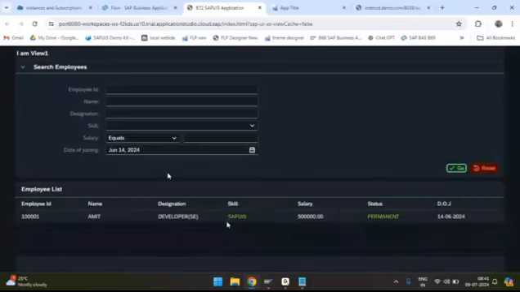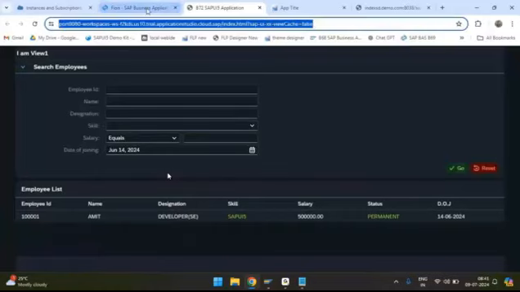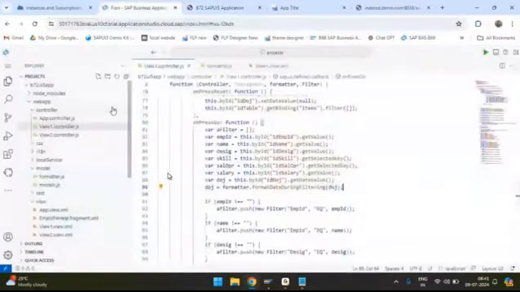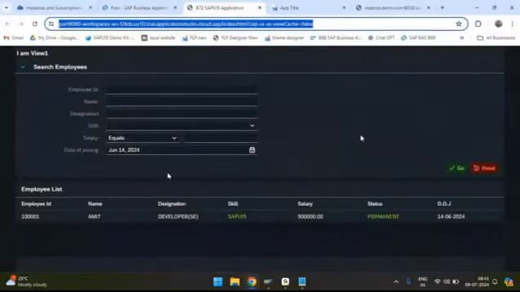Yep, so this has filtered with 14th June 2024. Actually, it won't take this much time, guys. We are working from a trial version of Business Application Studio. So normally the trial versions will be a little slow when sending the request and all. So that is the reason.